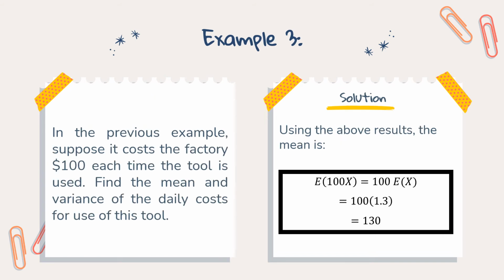Example 3. In the previous example, suppose it costs the factory $100 each time the tool is used. Find the mean and the variance of the daily cost for use of this tool. Recall that X is the daily demand, then the daily cost of using this tool is 100x. This example has a given constant which is 100, so the mean is calculated by multiplying the constant with the expected value. So using the above results, the mean is 130.